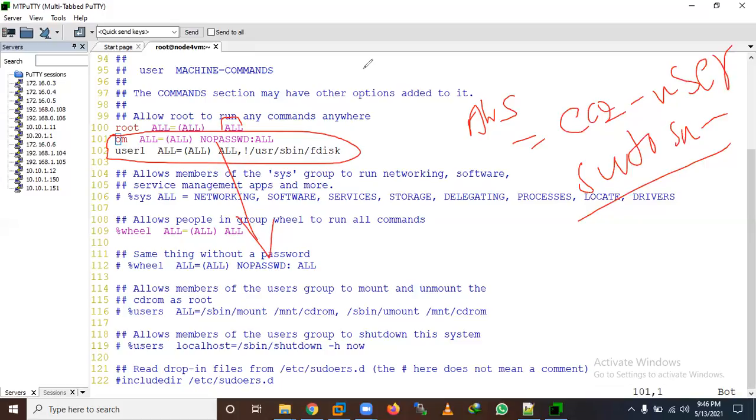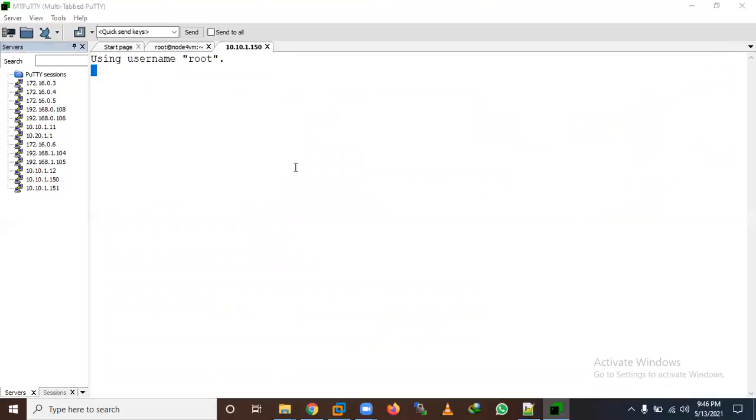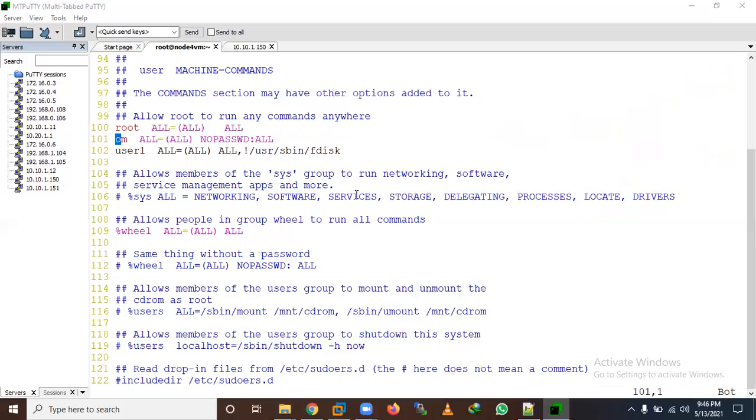So let's verify it. Let me log in here with one more session. It's taking a time, but no problem. One user I have added, and these are the default entries, I have not added them.